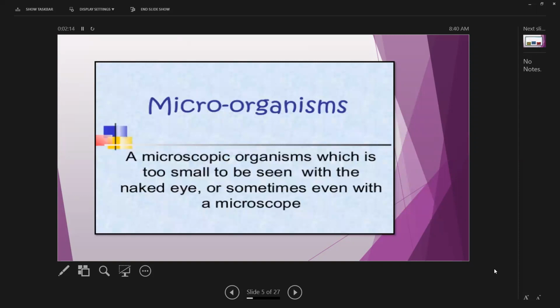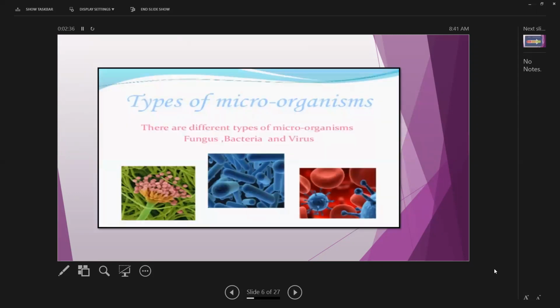What is a microorganism? A microscopic organism which is too small to be seen with the naked eye, or sometimes even with a microscope. It means a microorganism is so small that we cannot see it without the help of a microscope. Here we are going to discuss the types of microorganisms. There are different types: fungus, bacteria, and virus.